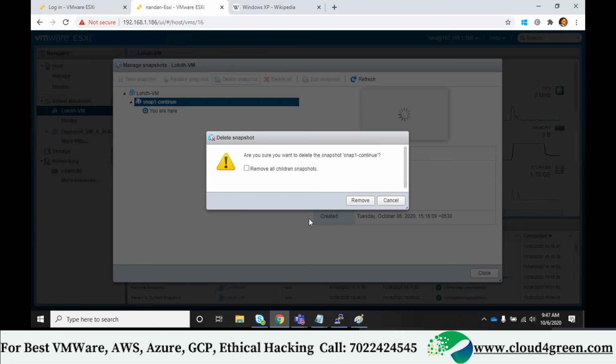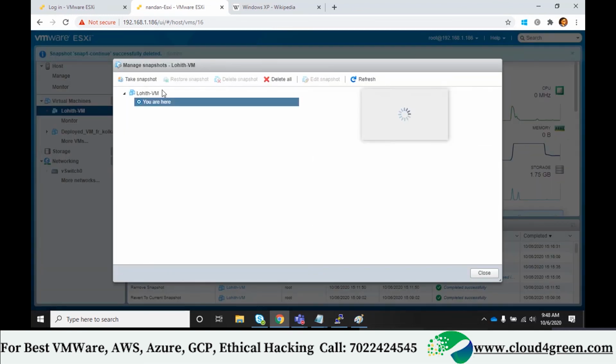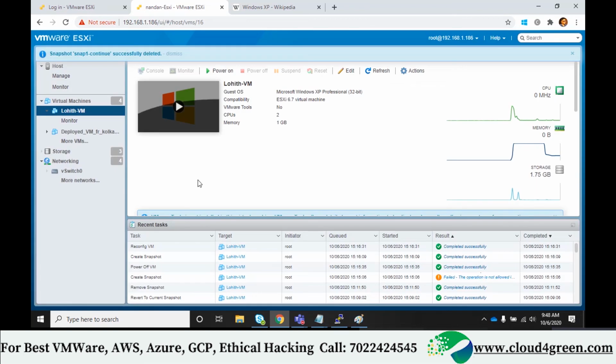You understood? If you delete, what happens? The current state is preserved. Earlier you restored and deleted. Now directly you delete. Delete means saving the current state. Restore and delete means moving back to the previous state and deleting the snapshot. See, now it's a single step. So I'll click on remove and click on close. Now will you find the secondary NIC card or not? It will be there. Correct.